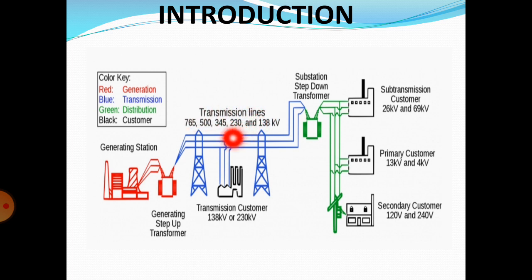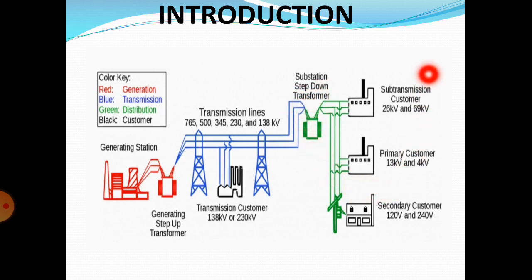In this case we are using 765, 500, 345, 230 and 138 kilovolts, which will be transmitted by using these transmission lines. These are the towers. By using these transmission lines, we transmit the power, and then we step down the power by using the step down transformer. Okay, this is the substation step down transformer.